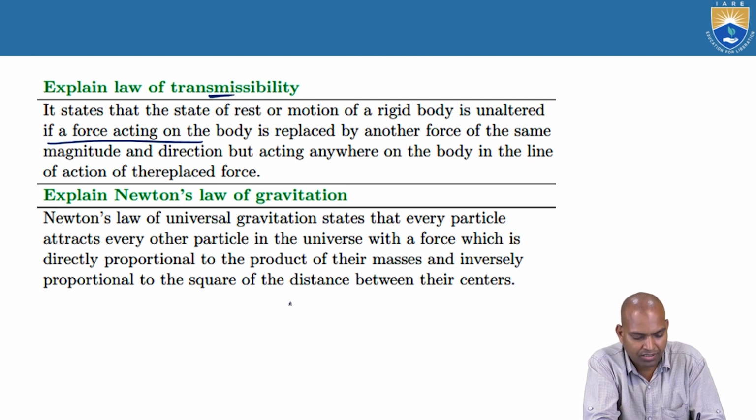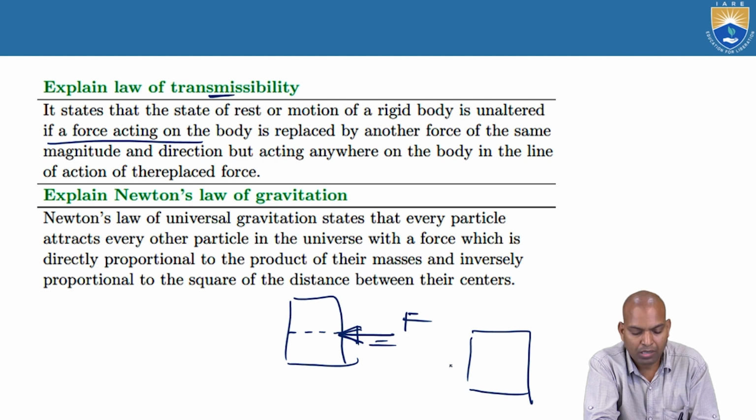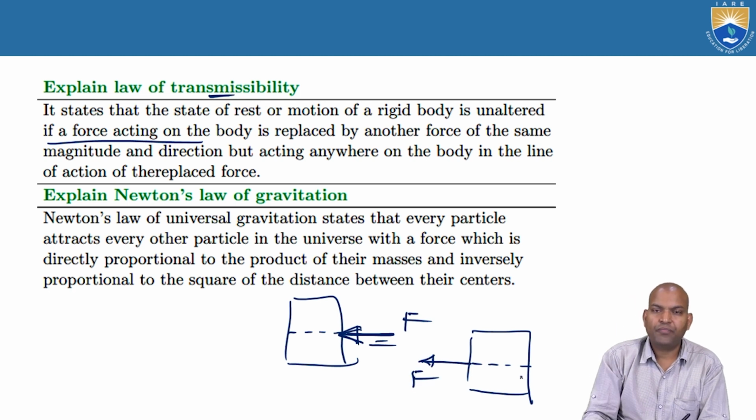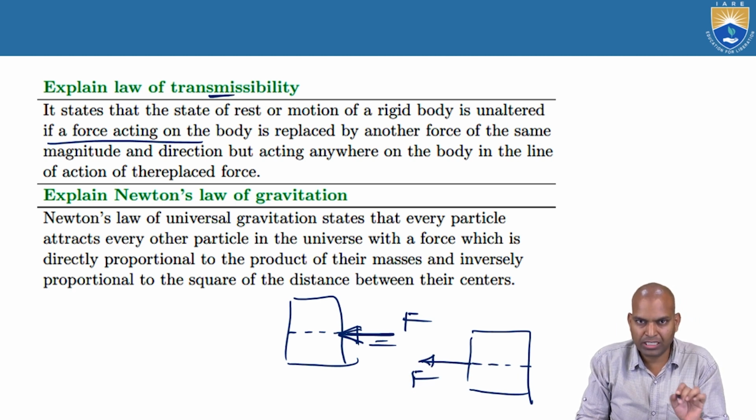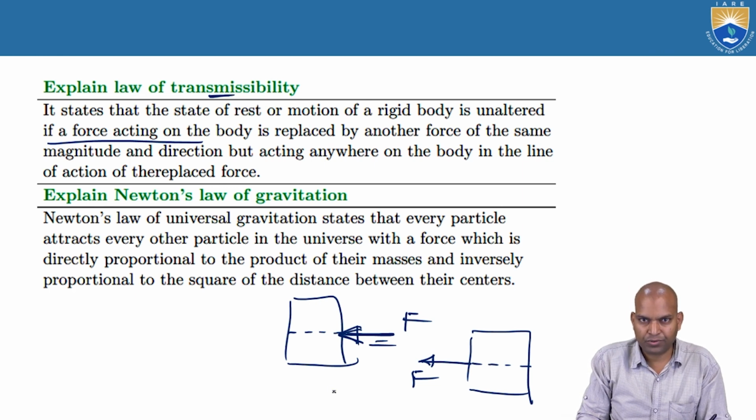Suppose, what is the meaning here? If you are applying the force F, in the place of F, you can replace the effect of the force by, here it is pushing. It can be replaced along the line of action. The F can be drawn like that. The effect remains the same. Without changing the effect, you can replace the force.